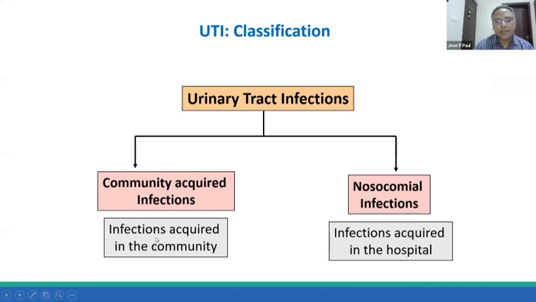Urinary tract infections can be broadly classified into community-acquired infections. This is one way of grouping them. As with any infection in our patients, like when a patient presents with pneumonia, we think whether it is a community-acquired pneumonia or a healthcare or nosocomial associated pneumonia. Similarly, urinary tract infections can be classified into community-acquired infections, which occur in the community, and nosocomial infections, which occur in the hospital, usually as a sequel to instrumentation.